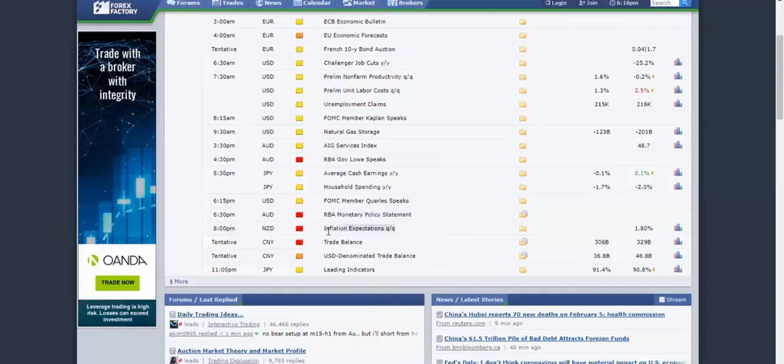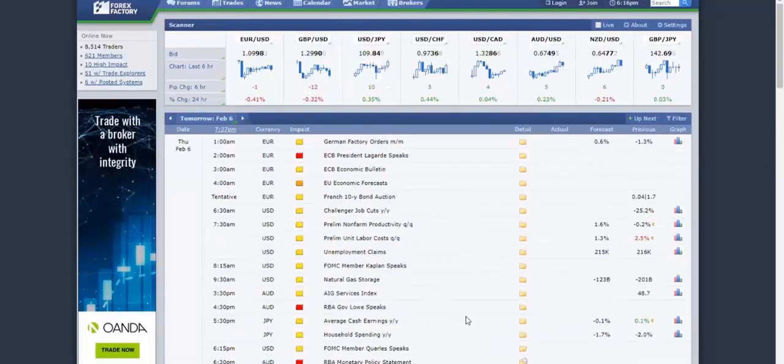And then we have New Zealand dollar inflation expectations. This is one of the data points that the central bank tracks. So if this one is below the previous one, that would be a reason for concern, and we could see the New Zealand dollar drop. Same thing here with China. If the trade balance number is below this, especially with the coronavirus issues and all of that, if this number drops, it will be negative for the Australian dollar as well as the New Zealand dollar. So keep an eye on that. So that's it for Thursday.